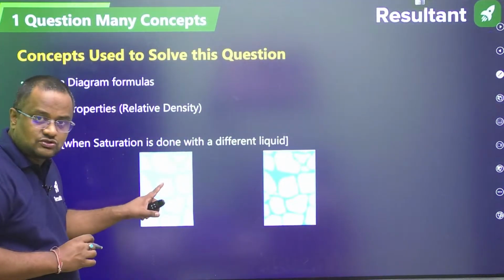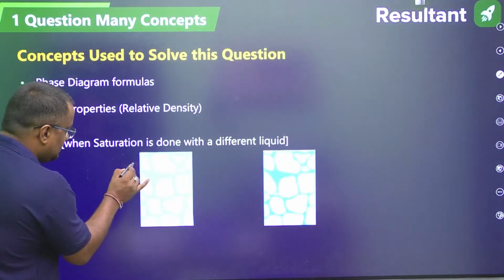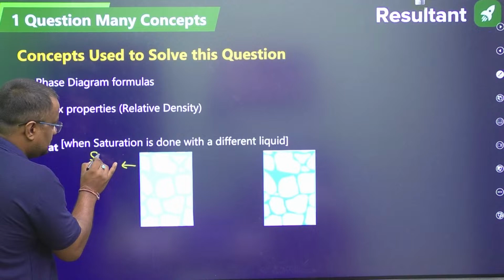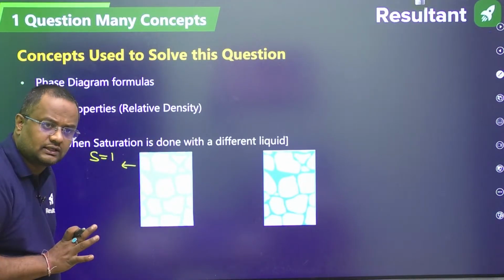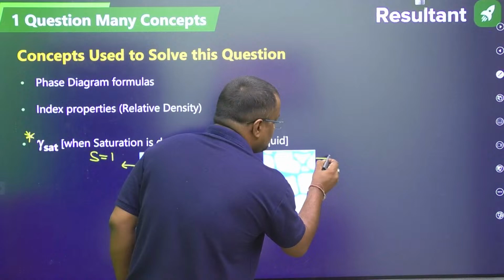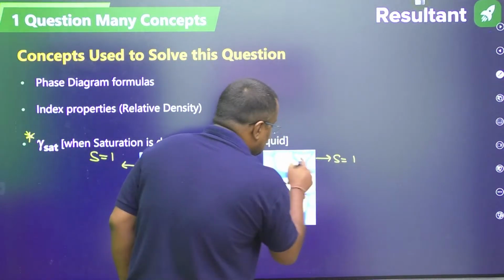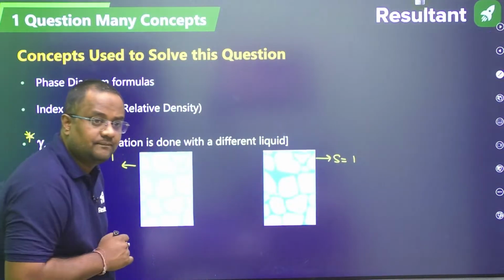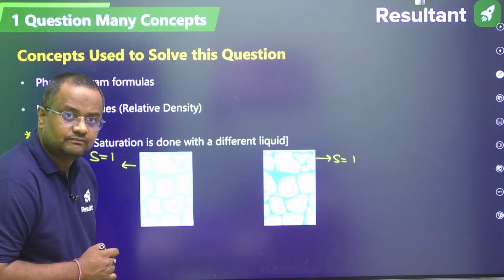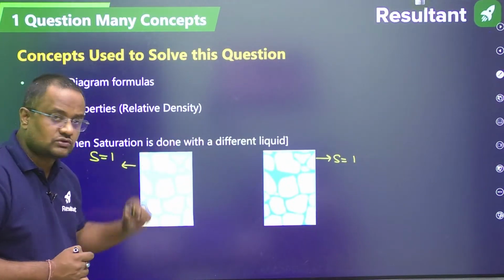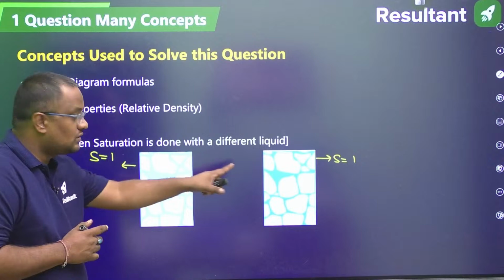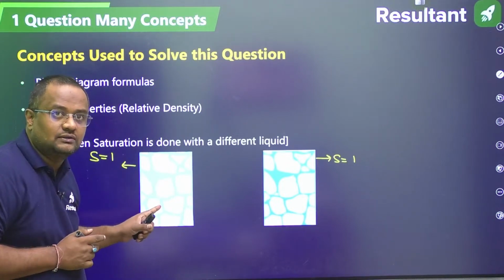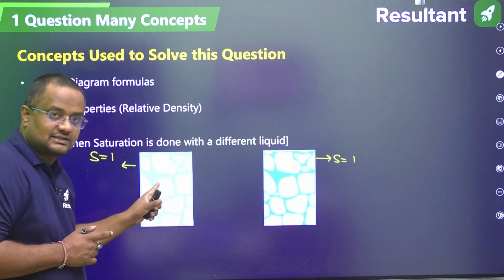Guys, this is a saturated soil. Here saturation is equal to 1 because these are soil solids and all voids are full with water. Now here also saturation is 1 because these are soil solids, the orange one, and the remaining is water. This is also water, this is also water. There is no air. But here, guys, these two are of different colors. You can see on your screen.